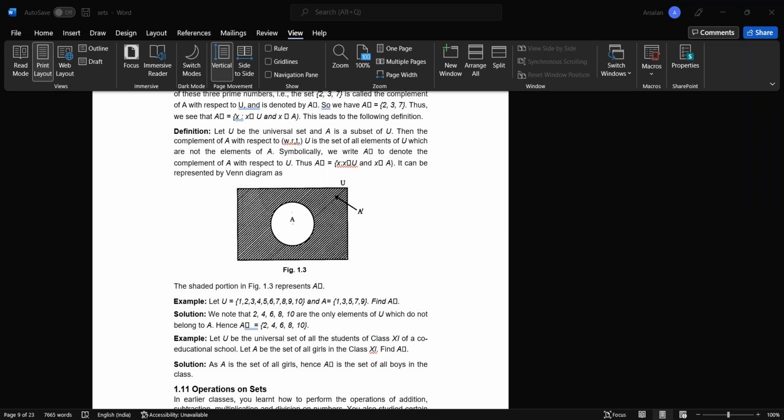Symbolically, we write A union B. This is the symbol for union. So A union B is equal to {X such that X belongs to A or X belongs to B}, which means the element can be in A or can be in B, and it is read as A union B. The union of two sets can be represented by a Venn diagram, as the shaded portion in figure 1.4 represents A union B, as you can see.